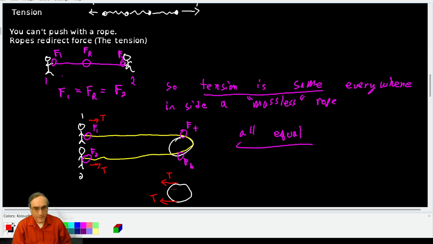The bollard would still be experiencing two tensions pulling on it, or the bearing would be experiencing two tensions pulling on it. You would not ever have a situation where you have tension going this way and tension going that way as the rope is wrapped around. That does not happen. That is one of the hardest things to remember about tensions.